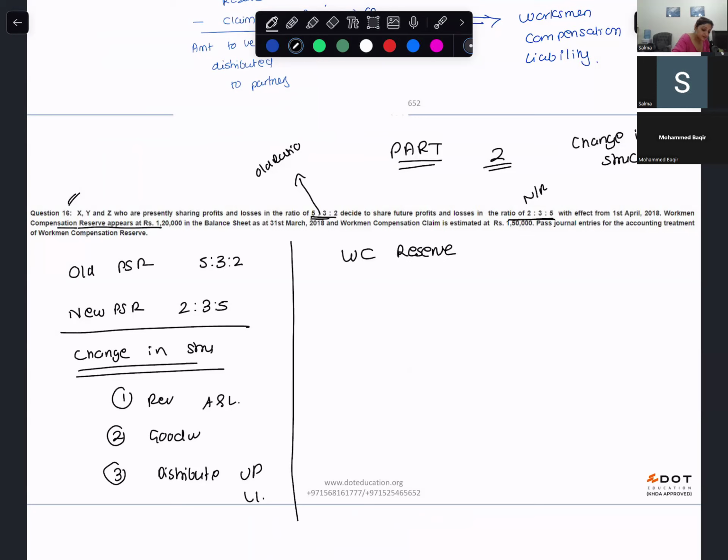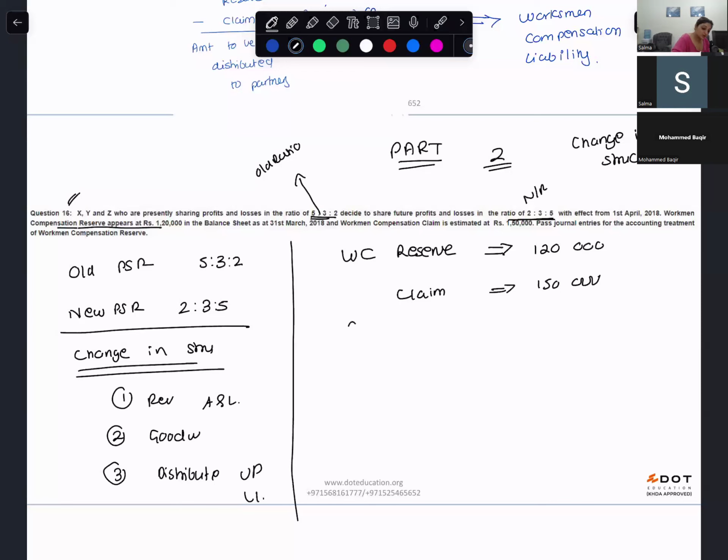Your workman compensation reserve is how much? It is 120,000. And your claim is how much? 1,50,000. So your claim is more than the reserve. Yes, ma'am, it is. So the entire reserve will be given to the workers.